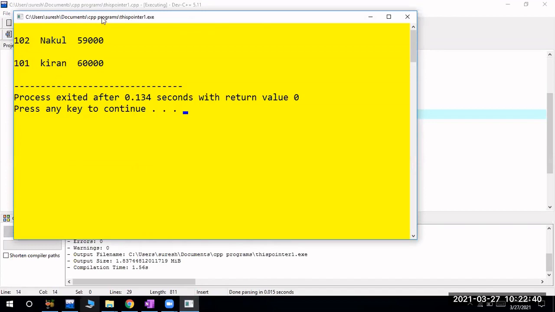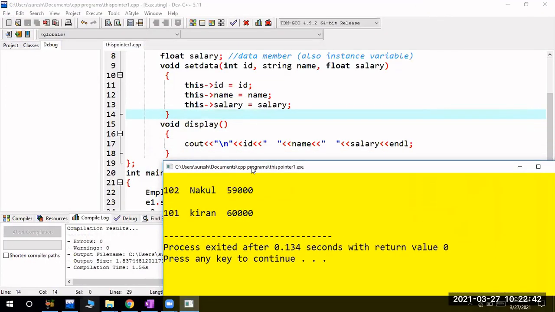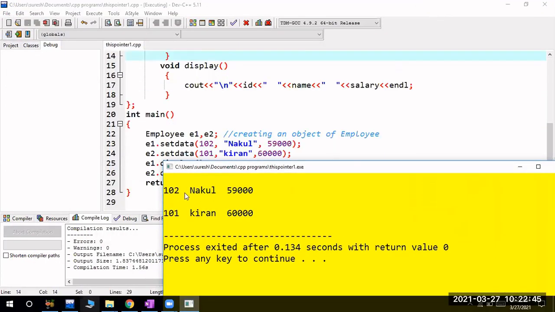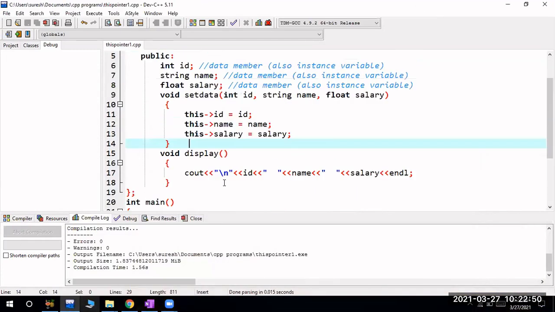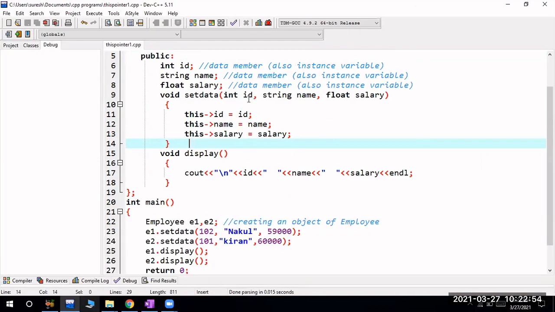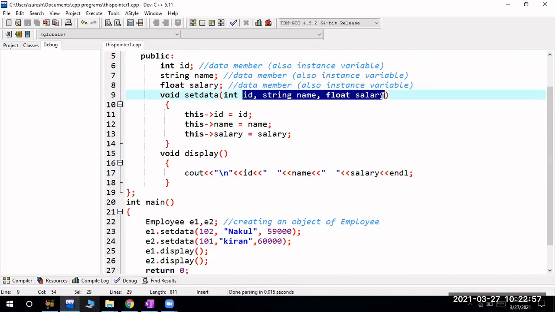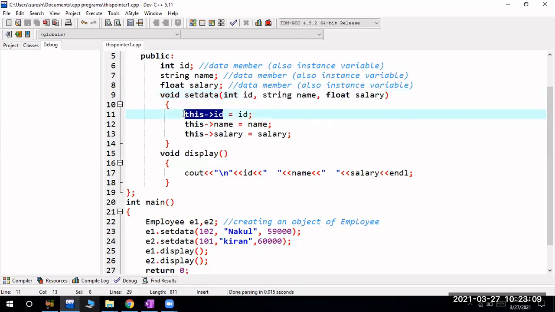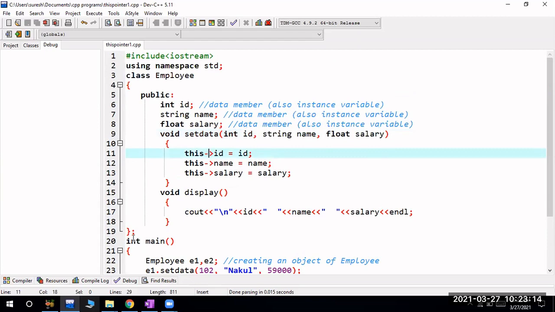Now you are getting the correct output, right? Yes, sir. So 102 Nakul 59,000 and 101 Kiran 60,000. So one of the most common use cases of this pointer is when the formal parameters within the member function and the names of the data members in the class are the same. Then to differentiate the data members of the class from the formal parameters I have to use this pointer.